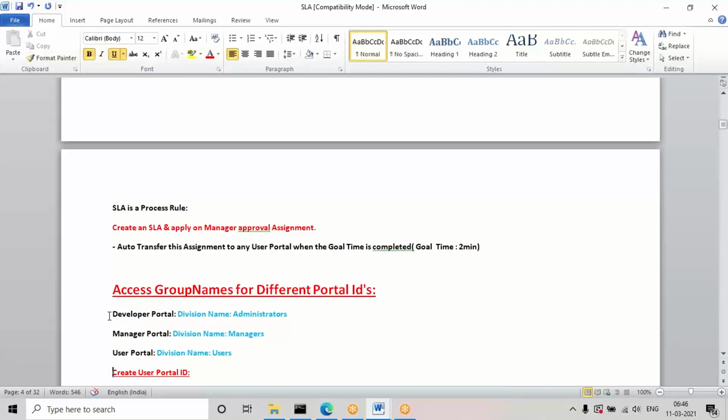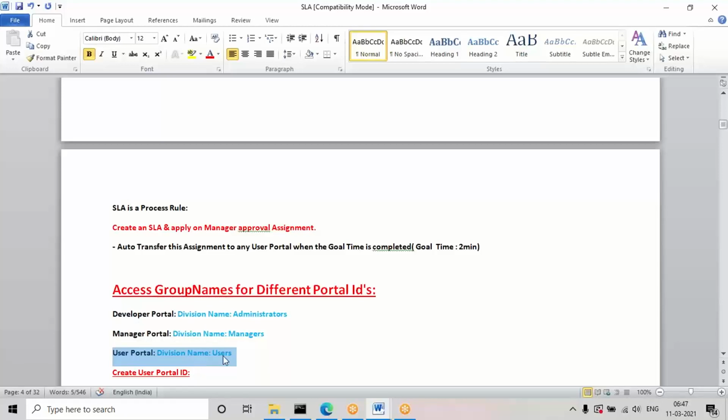See, generally if you want to create any portal IDs, for the developer portal ID, the access group names will be in this format: division name colon admin status. For the manager portal, division name colon managers, and for the users portal, division name colon users. The division name is nothing but the application name given in your application; based on that the division name will be configured. In that format your access group names will be there for the different portals. Now I want to show you how to add a user portal ID.